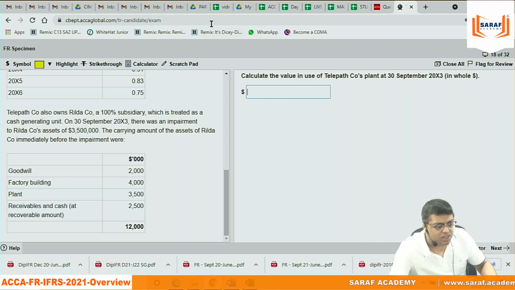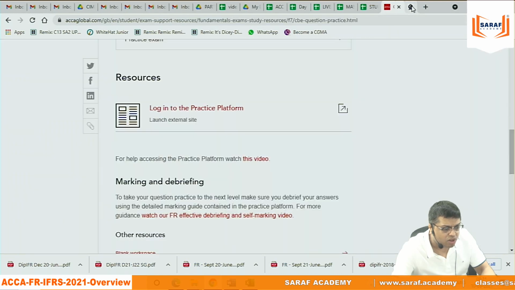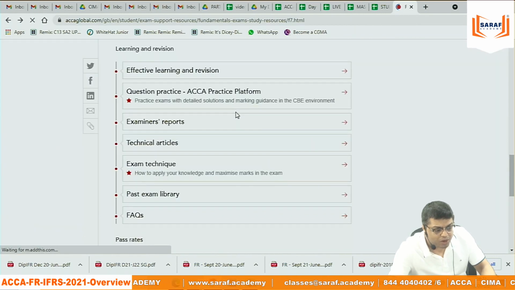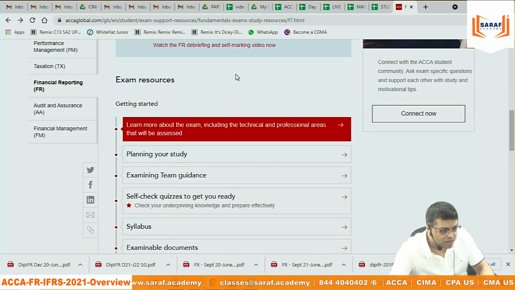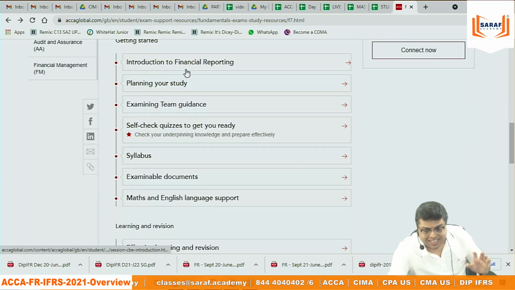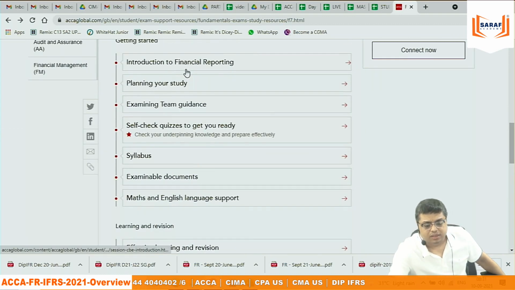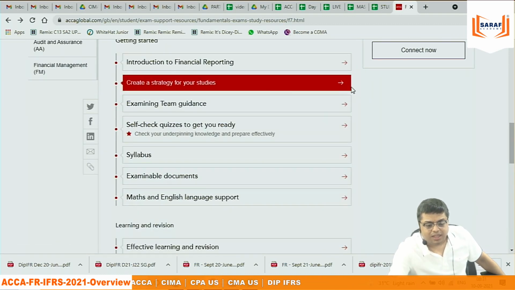But the paper structure and all that are given on the ACCA website. Every student for the coming 1 week should be going on the ACCA website, clicking all the links, reading thoroughly what is there. At the end, on the day of the exam, you should not be asking how many questions come in the exam, what the pass mark is. When you are asking on the day of the exam how many questions will come, what the pass mark is, then you should understand what preparation you have done.